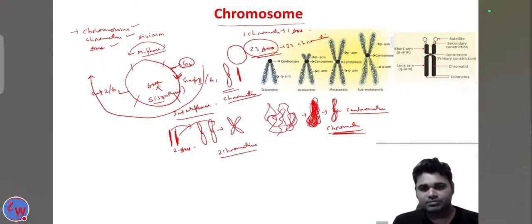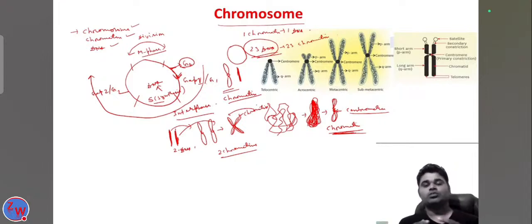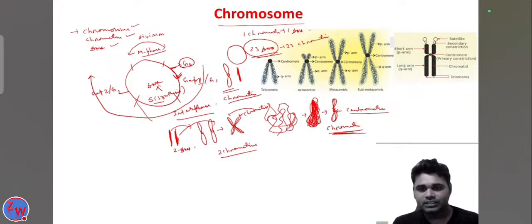So that means this is the first one, this is the second chromatin. They are joined together to form in the S phase. So now this one is called the sister chromatid to each other. This one is called a chromatid, this one is also called a chromatid, and these two chromatids are also called the sister chromatids to each other. So during the S phase, the chromatin looks like this.